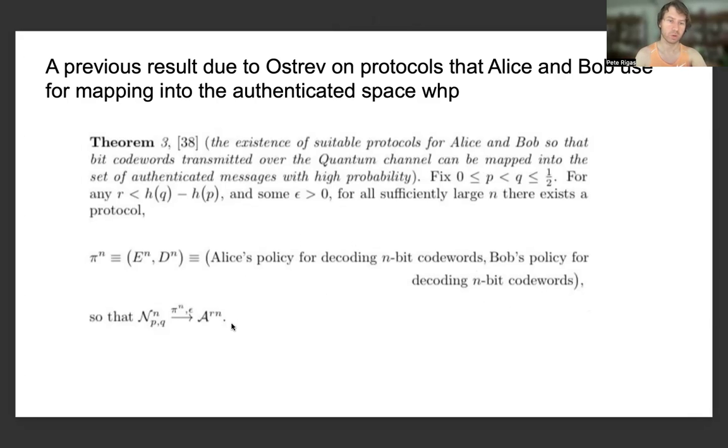And then this protocol is particularly important and salient for us to describe because, in the presence of less noise, it's describing how this protocol, given a sufficiently small parameter epsilon, can be used to map into the authenticated space script A sub R sub n, namely the authenticated space, which is taking into account the bit transmission rate over the quantum channel, which will allow Alice and Bob to implement protocols for mapping into the authenticated space like we've been describing with high probability.